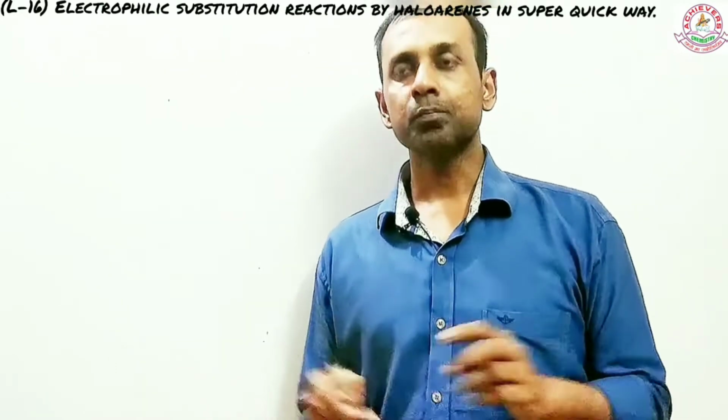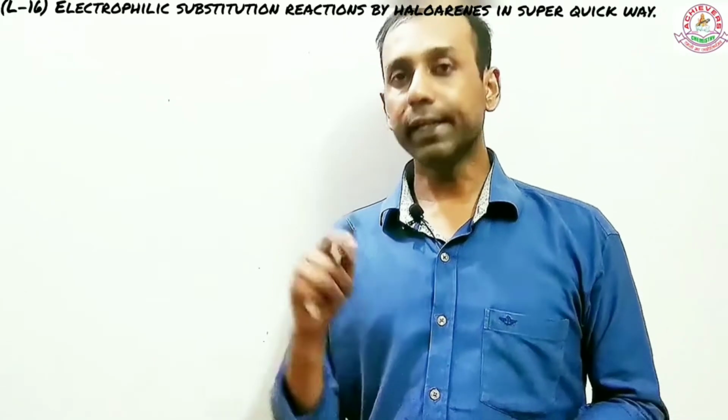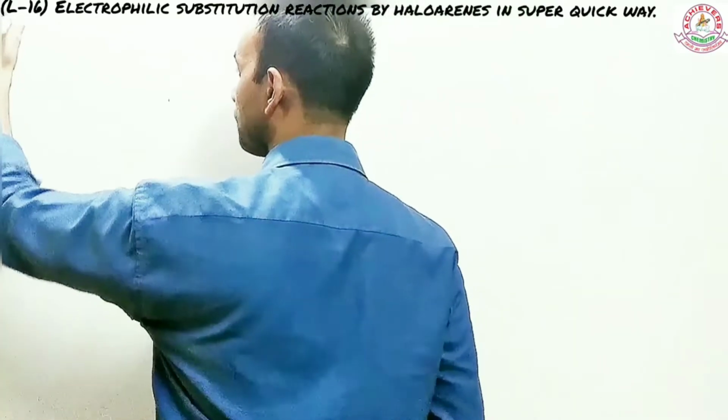So if they do not undergo nucleophilic substitution reaction, what it also means is that they will undergo electrophilic substitution reaction very easily, because they are electron rich species. So let me write this statement here.